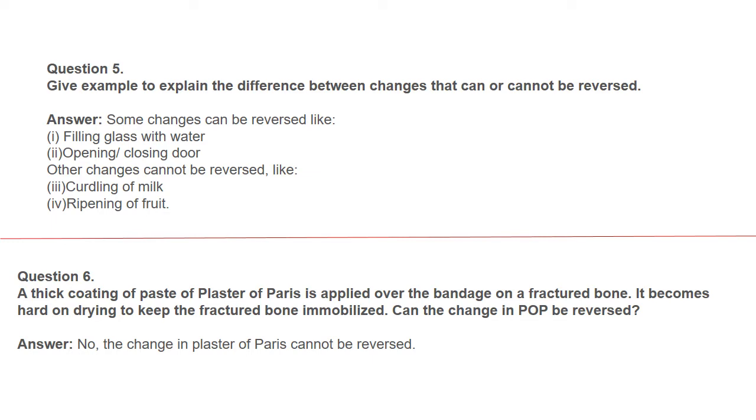Question number 6. A thick coating of paste of plaster of Paris is applied over the bandage on a fractured bone. It becomes hard on drying to keep the fractured bone immobilized. Immobilized means without moving. Can the change in POP be reversed? No, you cannot change the plaster of Paris back. So its change cannot be reversed.